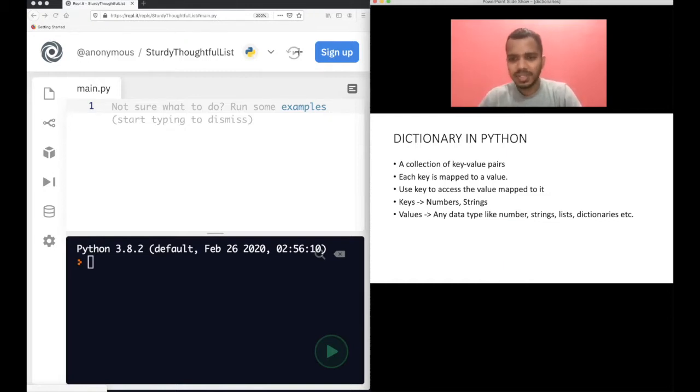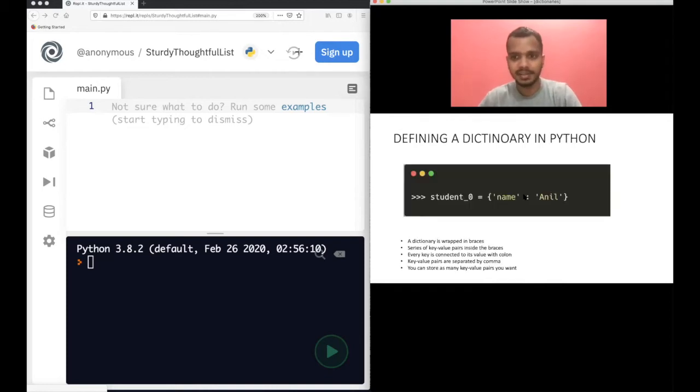So let's go to examples. This is theory, but you will understand more when you do hands-on. Sometimes I will write the code in the terminal itself here, and some code I will write in the text editor also. I will use a combination of both. So let's define a dictionary.